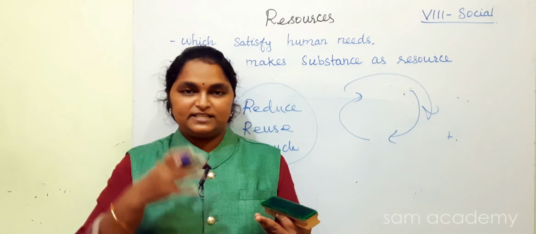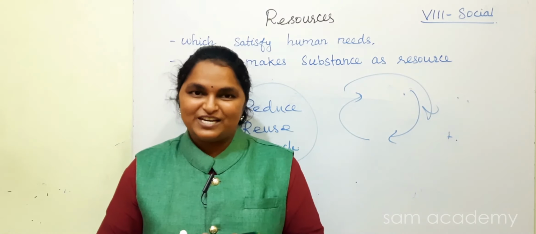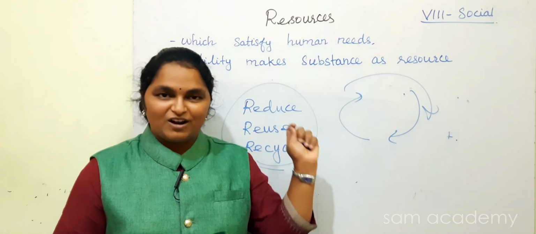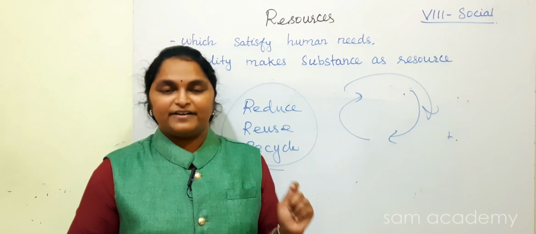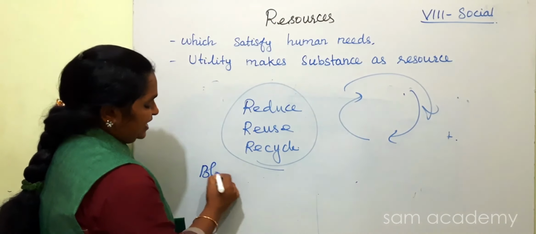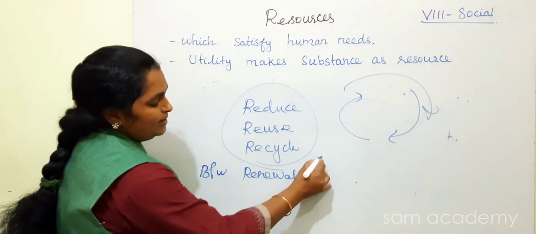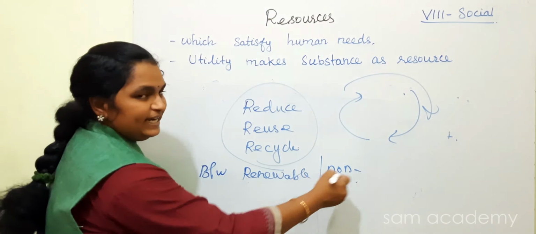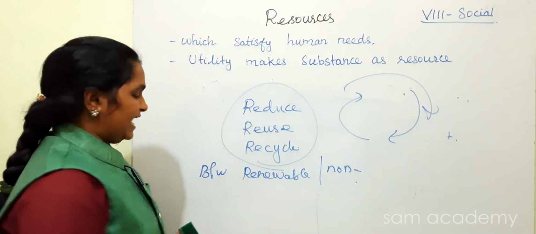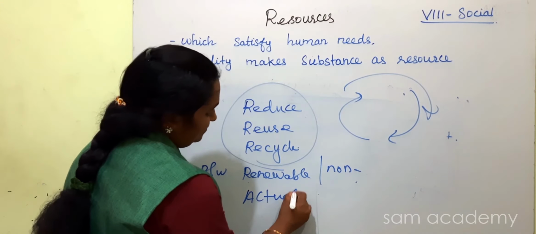Solar energy and wind energy reduce the usage of resources. Thank you, children. I hope everyone understood. I request everyone to recall the complete lesson once more and write a home test. Distinguish between renewable and non-renewable resources. Kindly write a home test for renewable and non-renewable resources, and a comparison between actual resources and potential resources.